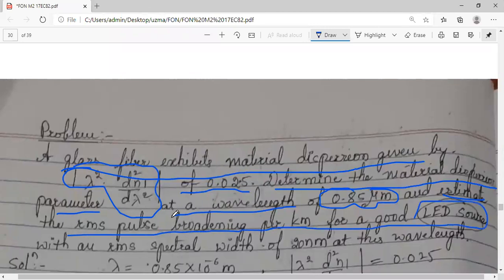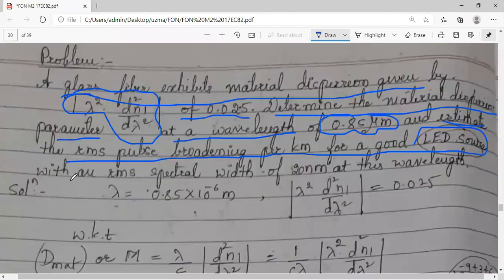The problem we are doing is with respect to considering the optical source as an LED. Basically, we can use either LED or laser. This problem belongs to LED. Why I'm stressing this is, we will come across one more problem further where we will be using a laser, so we can have a comparative study, what value comes in both. One more parameter given is the spectral width, that is 20 nanometer.